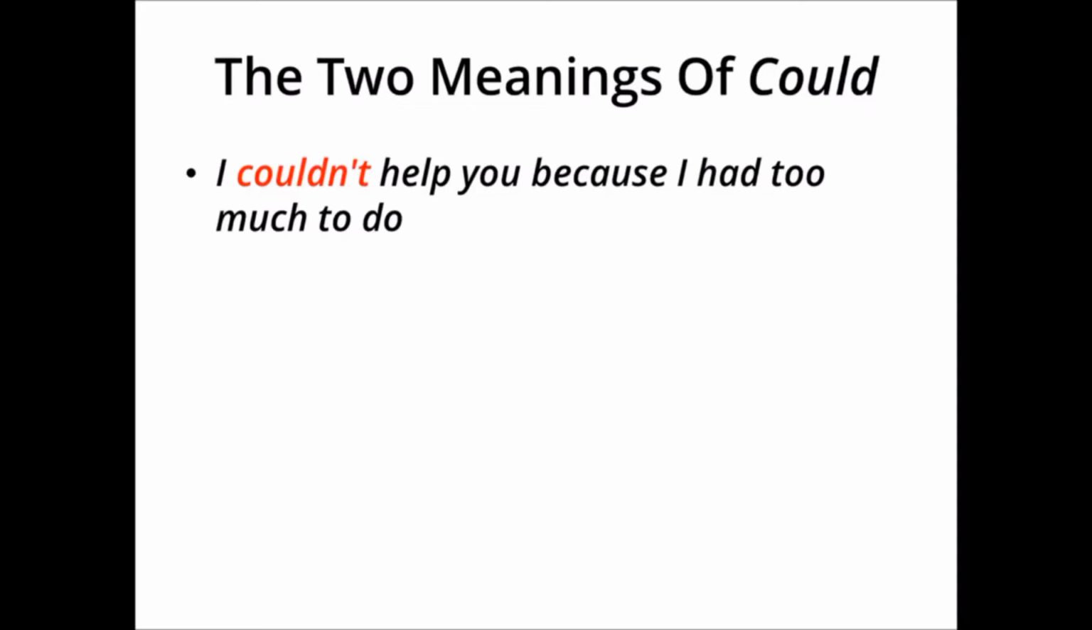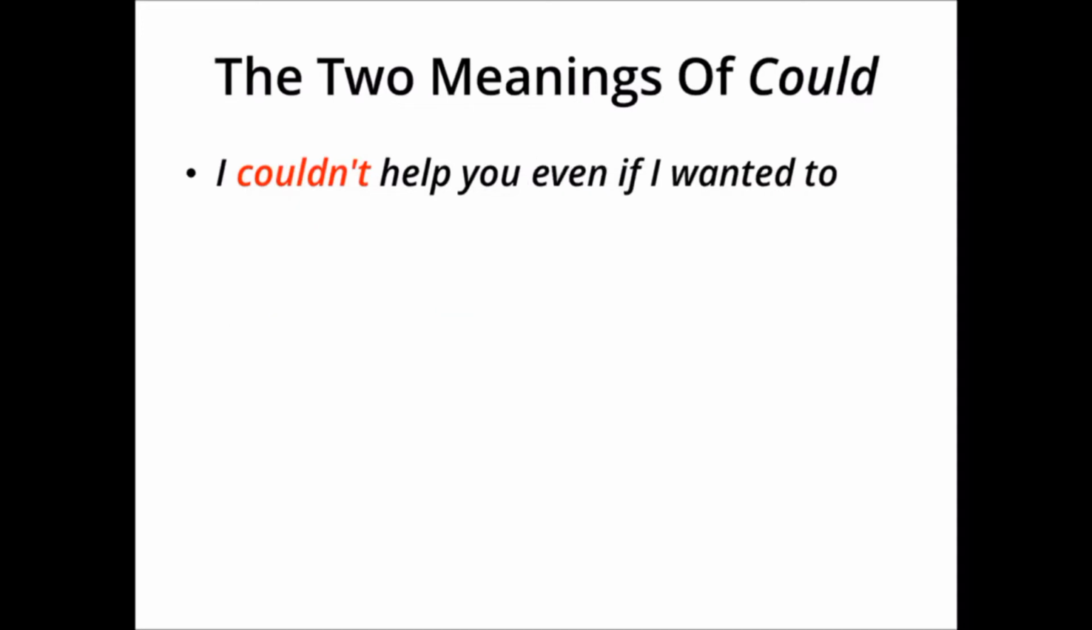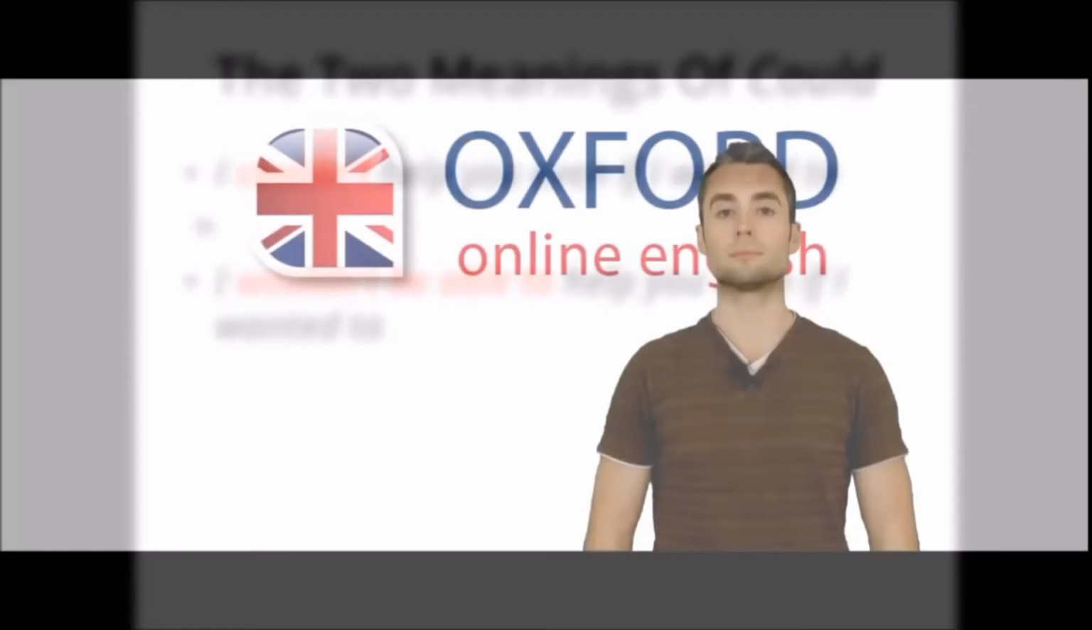In the first sentence, I couldn't help you because I had too much to do. The meaning is past. If we used be able to, we would say, I wasn't able to help you because I had too much to do. In the second sentence, could has a hypothetical or conditional meaning. To use be able to, we would say, I wouldn't be able to help you even if I wanted to.